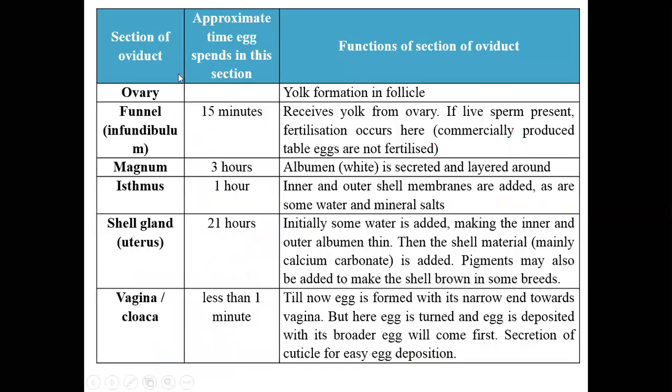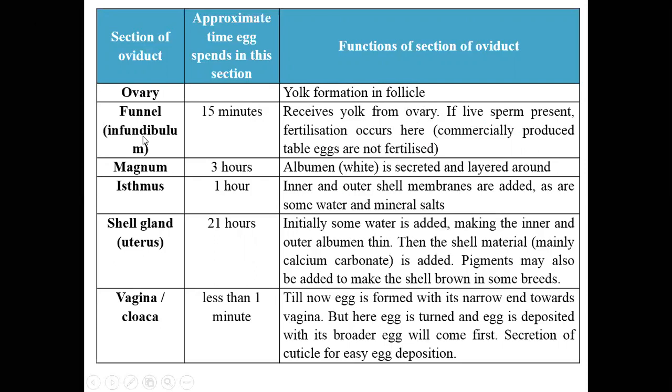So just remember this one table, and you can remember the whole egg formation. First one, these are the sections of the reproductive system. First one, the ovary. Here there will be yolk formation in the follicle. Then after the yolk matures, it is freed from the stigma and goes into the funnel-shaped infundibulum. Here in the infundibulum, it will remain for only 15 minutes. It receives the yolk from the ovary, and fertilization will occur here.